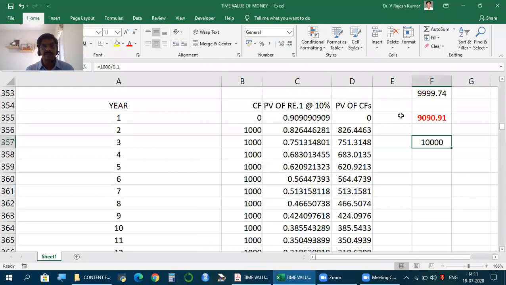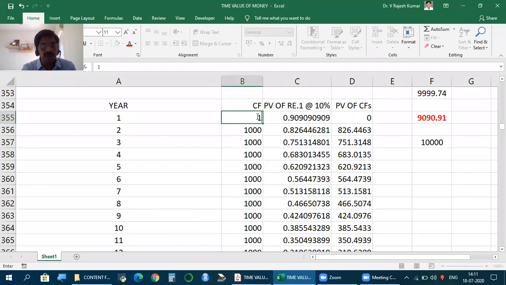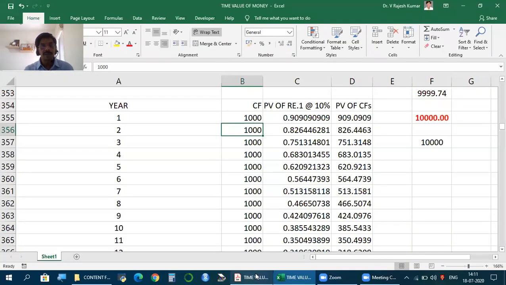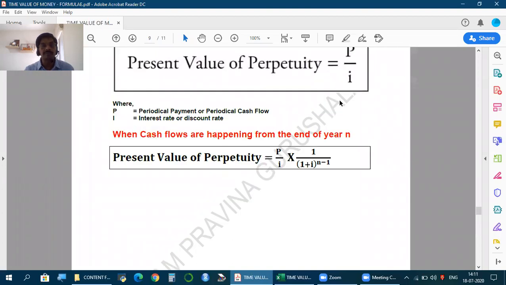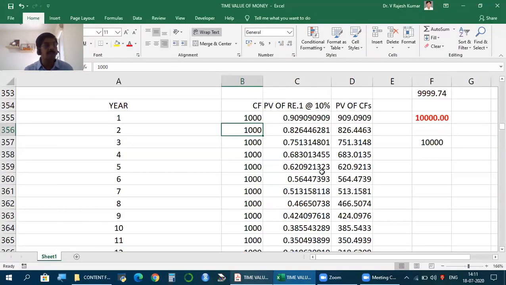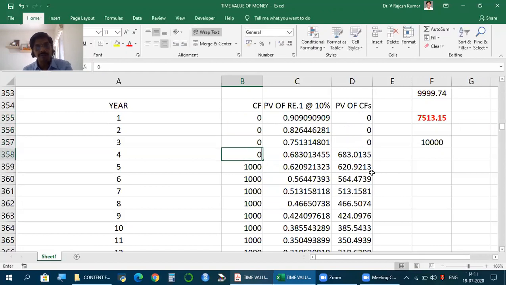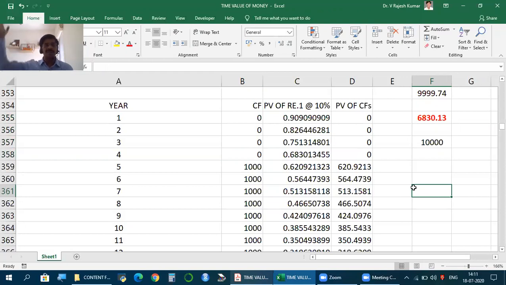Let us say, if it's happening from first year onwards, using this formula is enough for me. But if it's happening from a later period, first apply the formula, but then further discount it. Now let us say, friends, it is happening from fourth year, fifth year onwards. You invest today, first, second, third, fourth year, you don't get anything. But from fifth year onwards, you get 1,000 every year forever, perpetuity.